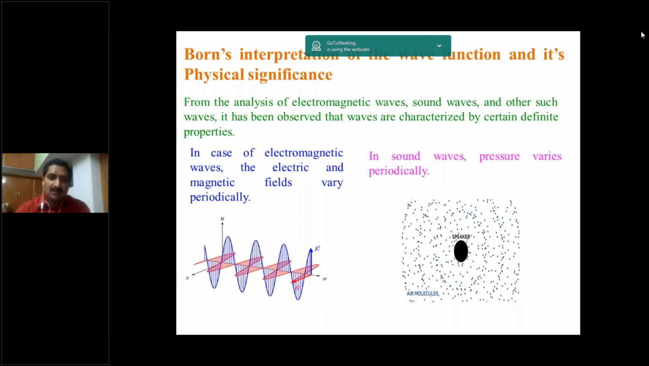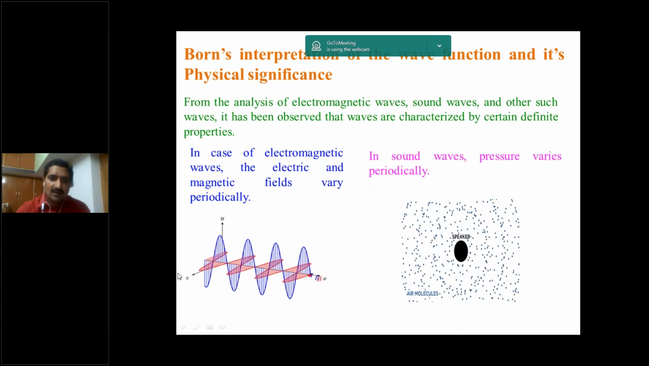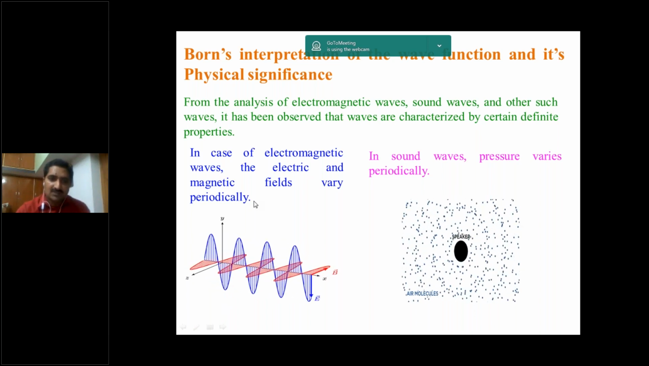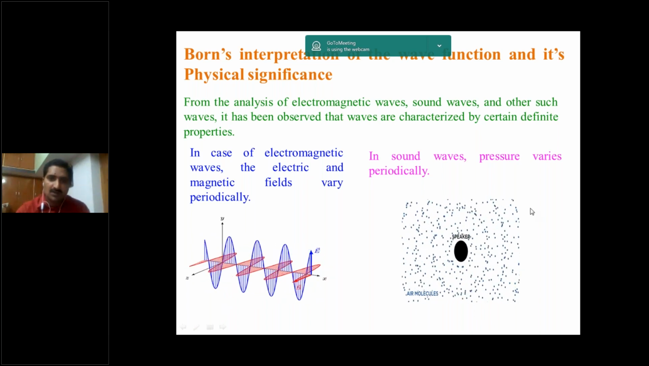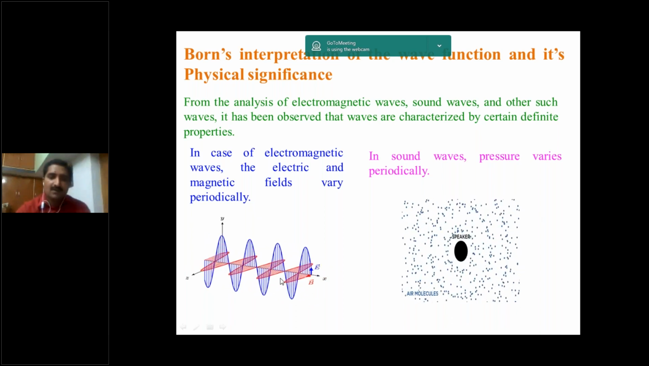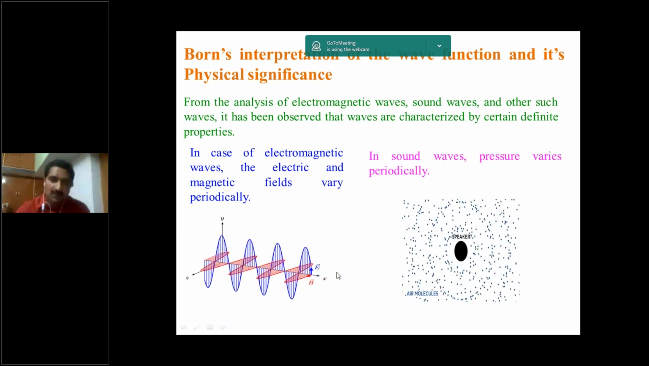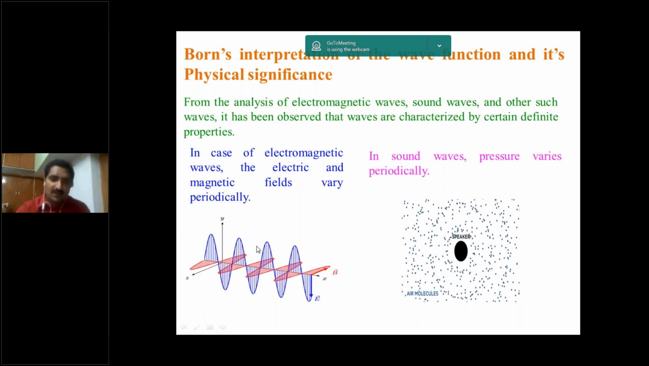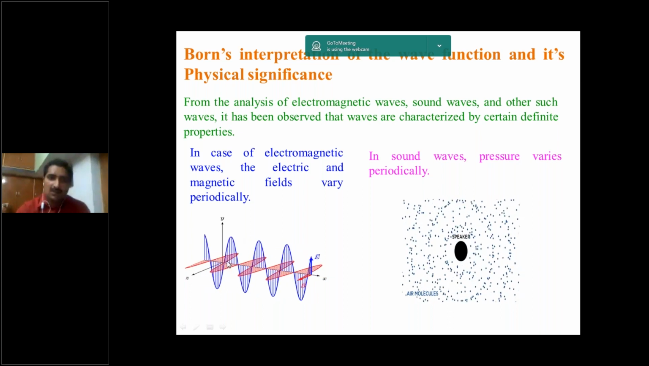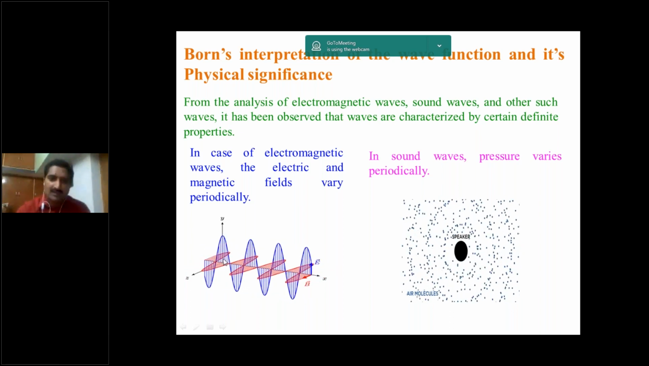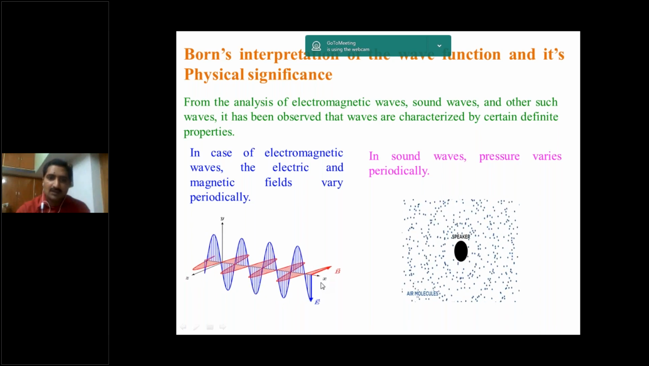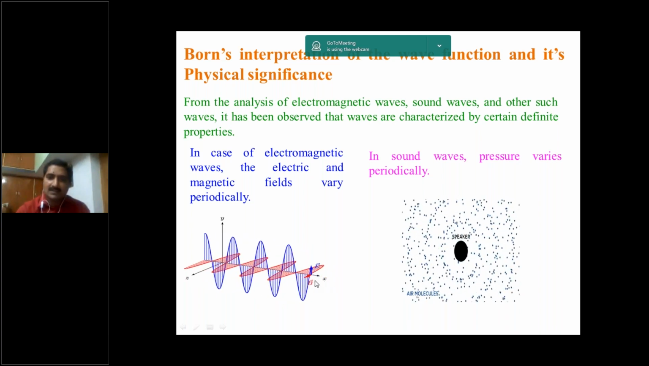But here the vibration of the particle in the electromagnetic wave is transverse in nature. This is the transverse nature, this is the longitudinal nature. What is meant by transverse wave? The vibration of the particle is perpendicular to the direction of propagation. That is, the direction of propagation is along the x-axis, and the vibration of the particle is along the y-axis. So the vibration of the particle along the y-axis is perpendicular to the direction of propagation of the wave along the x-axis.